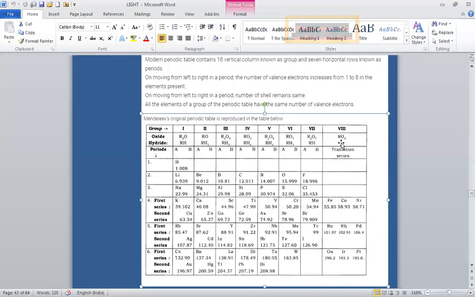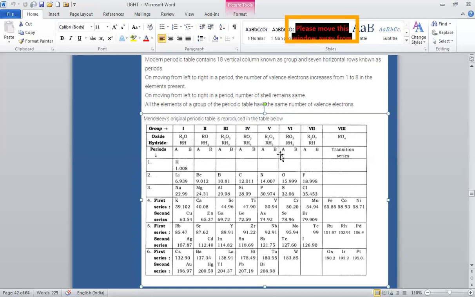Now, why did Mendeleev leave some gaps? You can see over here that Mendeleev left some gaps in the periodic table. Mendeleev laid more stress on similarities in the properties of the elements rather than their increasing atomic mass. Whenever an element did not fit at a particular place, he left a gap in the periodic table.